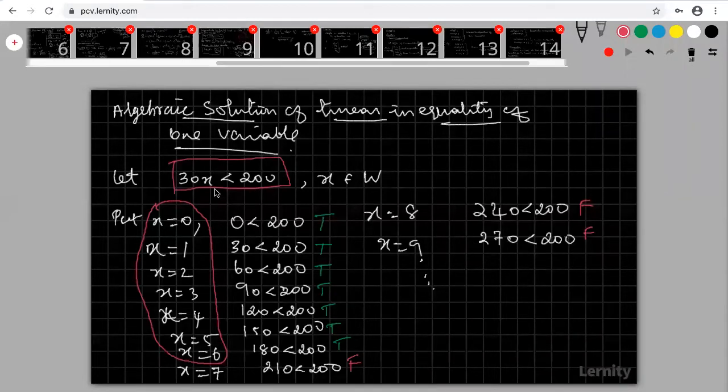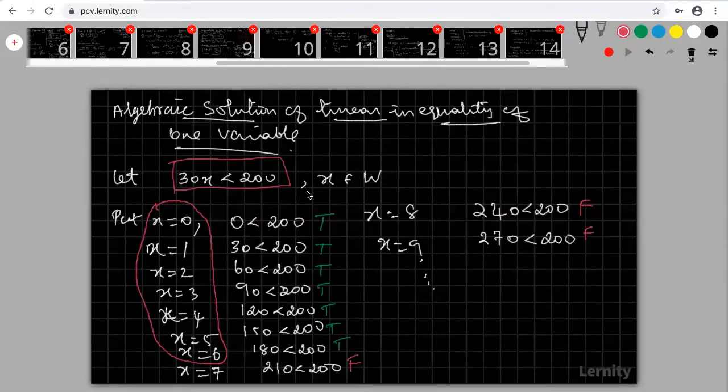So therefore, the solution means the set of all x values that makes this statement true is called the solution of the inequality. The collection of x values that makes this inequality true is called the solution set.